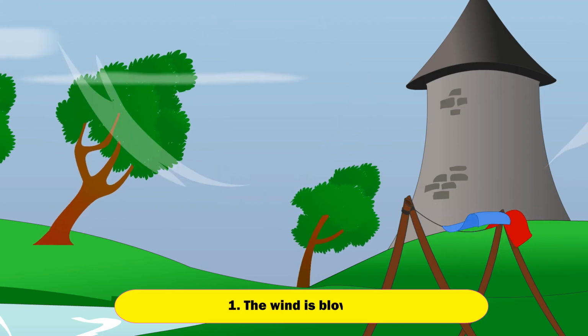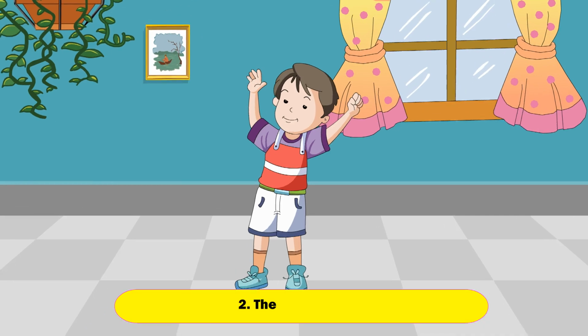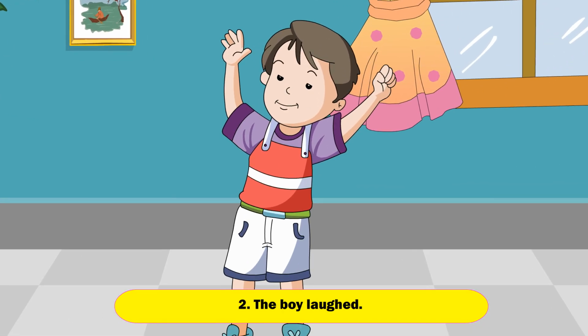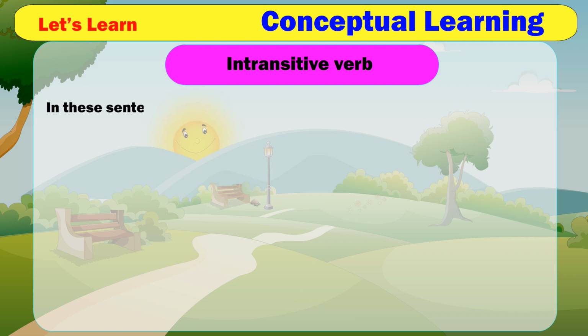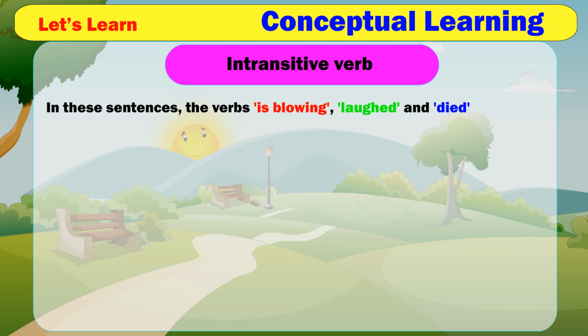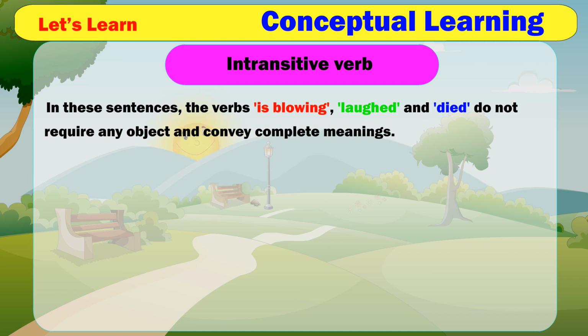Examples: 1. The wind is blowing. 2. The boy laughed. 3. The young man died. In these sentences, the verbs is blowing, laughed, and died do not require any object and convey complete meanings. So, they are intransitive verbs.